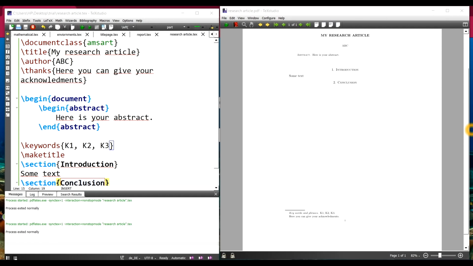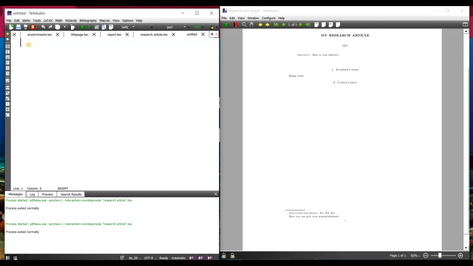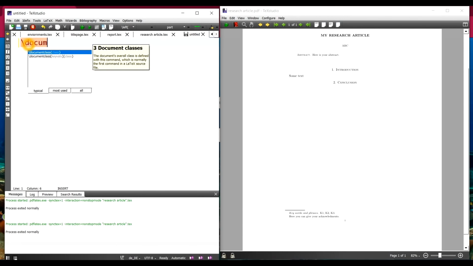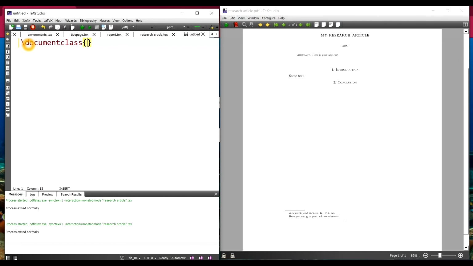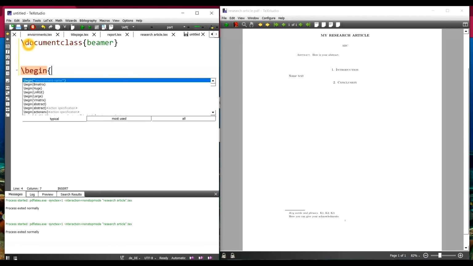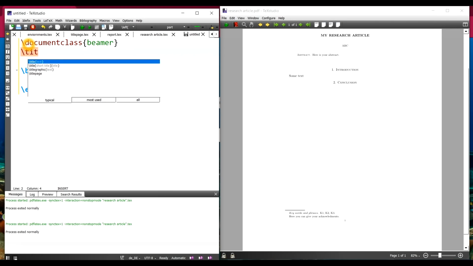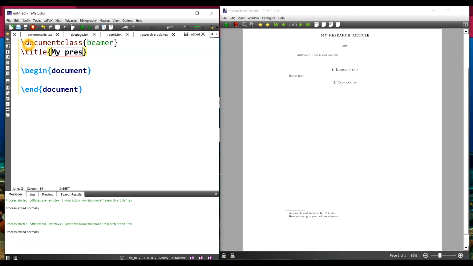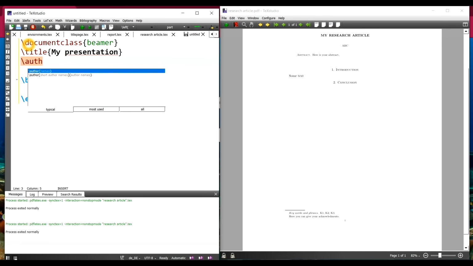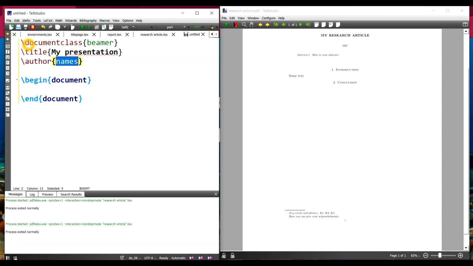Next, let me tell you how to make presentations in LaTeX. Now for making presentations with slides and everything, my document class will be Beamer. Okay. I have \begin{document}. I have \end{document}. My presentation has a title. So let's say my presentation. I want to give the authors. So \author, whatever authors you have, XYZ. Okay. Then I begin my document.